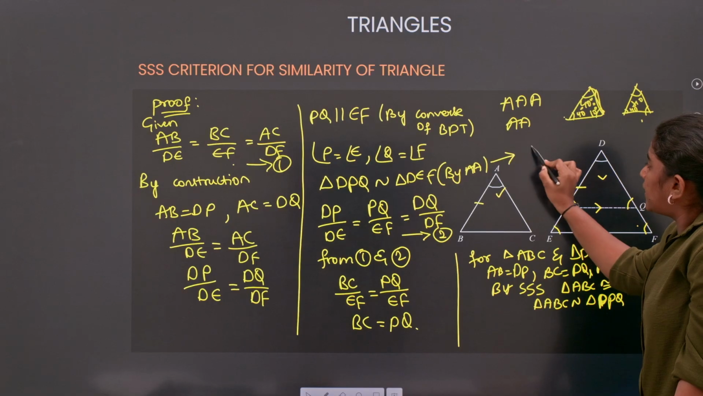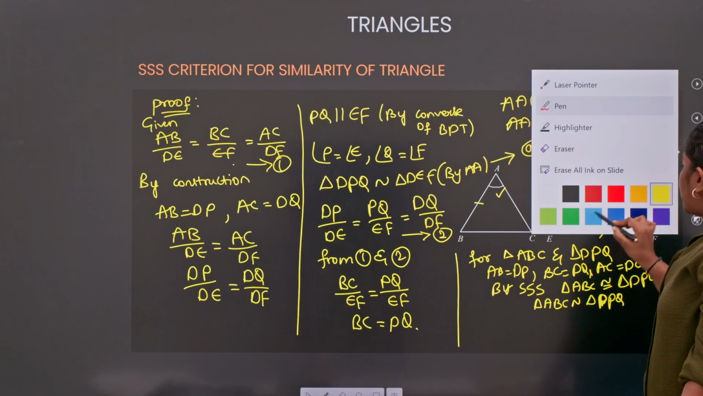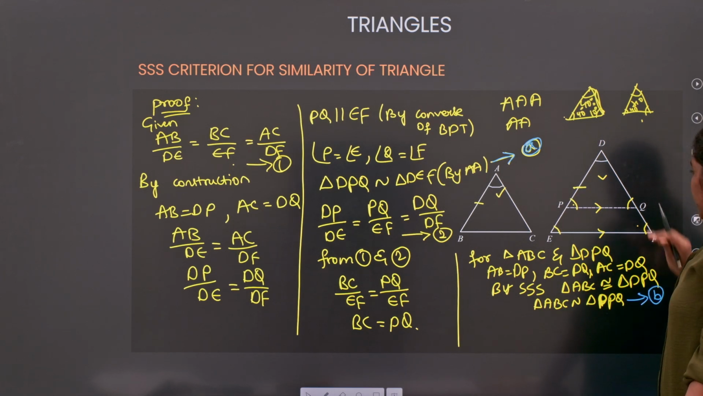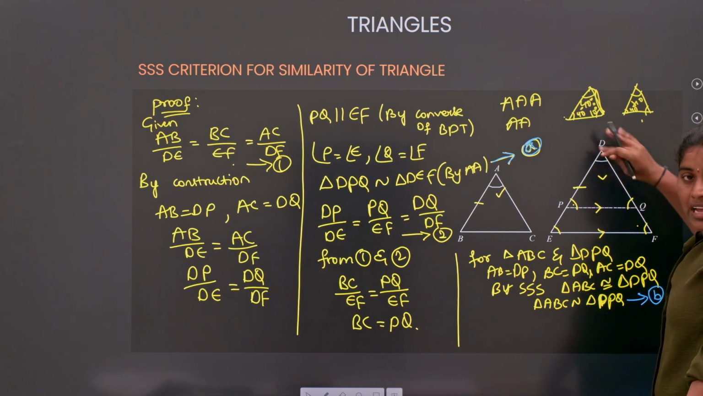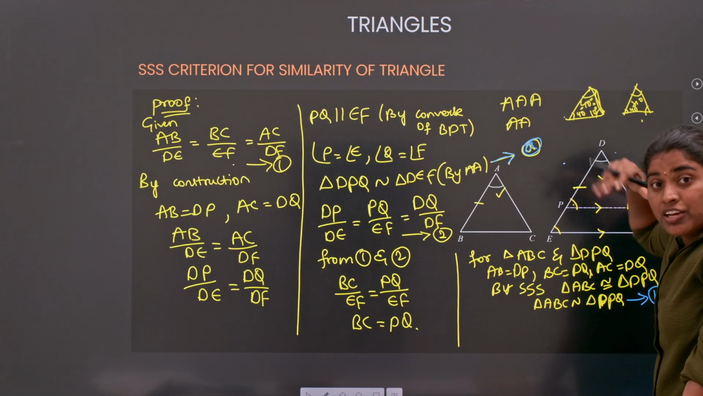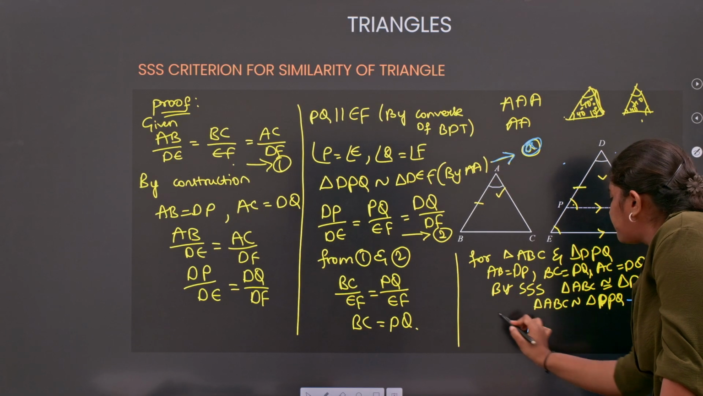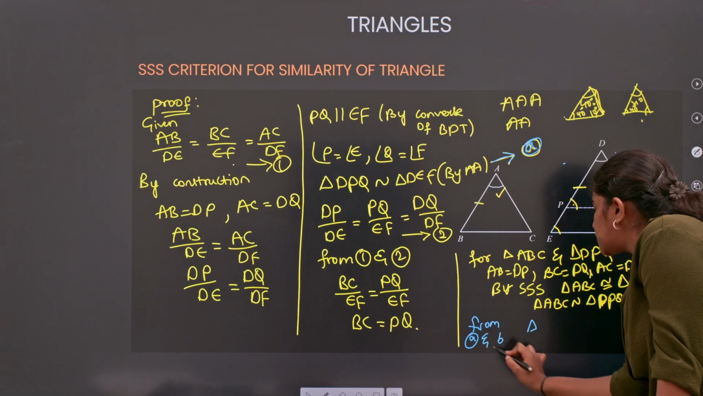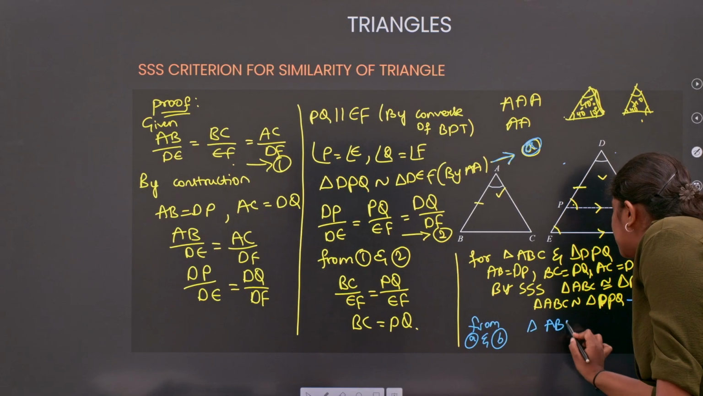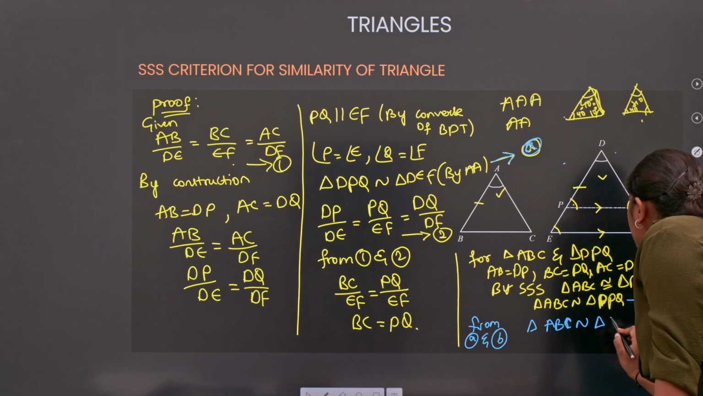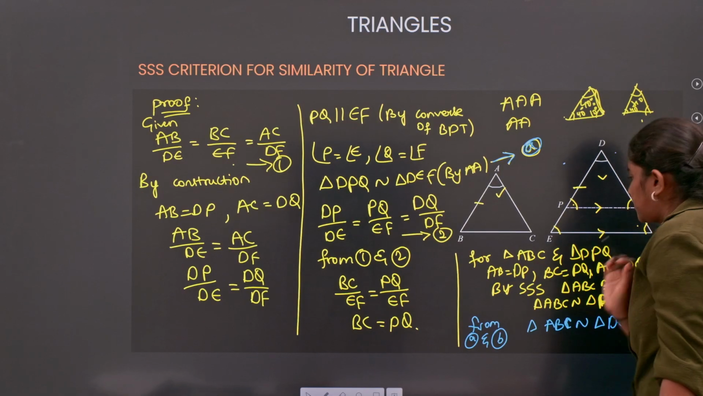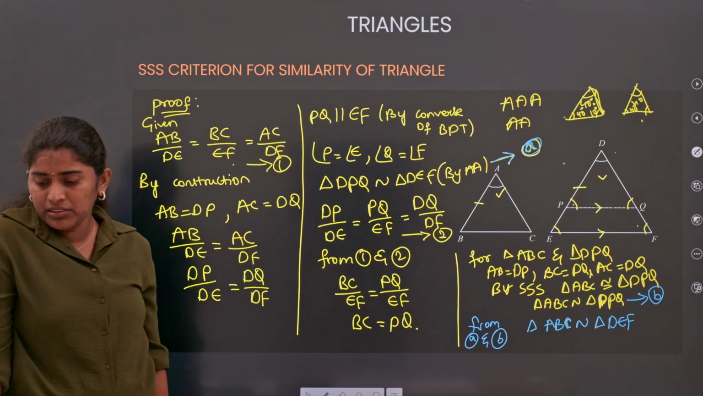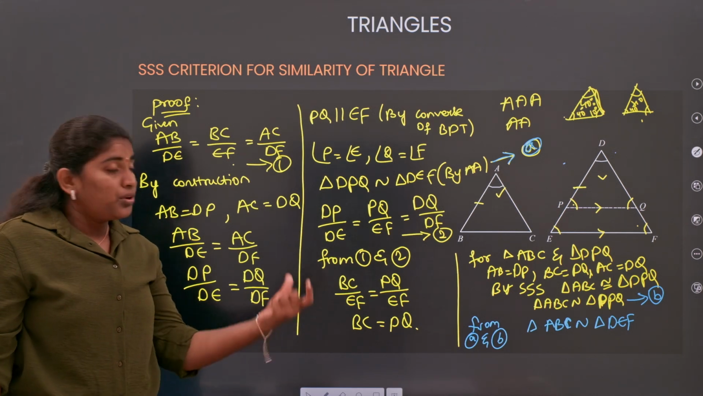So I am considering this as my equation A. Don't get confused. This is my equation A and this is my equation B, where DPQ is similar to DEF and the same DPQ is similar to ABC. So what can we write? Finally, from equation A and equation B, we get triangle ABC similar to triangle DEF. Understood? Any doubt for anyone? No doubts? Fine.